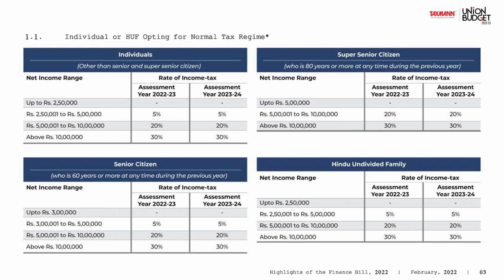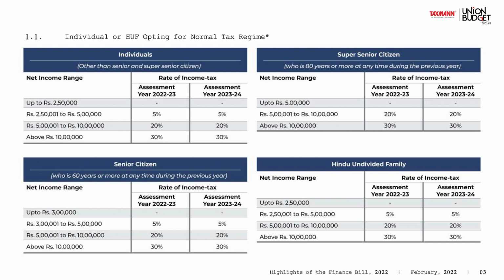So what are the rates for individual or HUF? Here you can see in our column, this is individual or HUF opting for normal tax regime. What is normal tax regime? So dear students, some 2 years back, an alternate tax regime was also introduced where, for giving certain benefits, you can choose to get taxed at a lower rate. But what you have to see is that you are foregoing certain benefits. We'll not go into the details of those, but we'll quickly look at the comparison of the normal tax regime and the alternate tax regime.